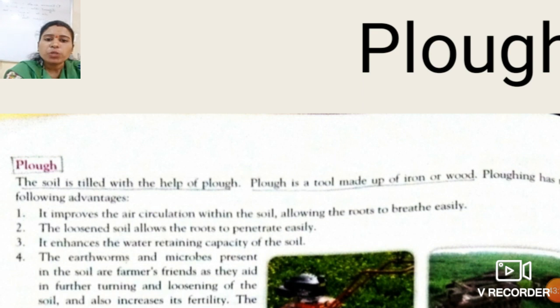Again, if you do ploughing in the soil, what benefit will we get from that? It enhances the water retaining capacity of soil, meaning how much water the soil absorbs. So the water retaining capacity of soil also increases by ploughing.